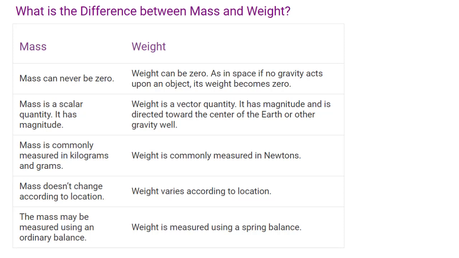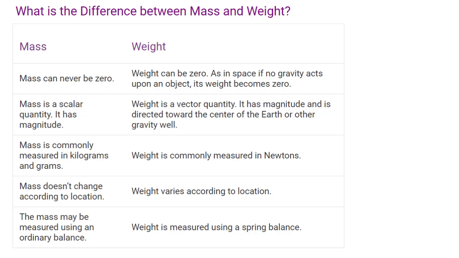It has magnitude. Weight is a vector quantity. It has magnitude and is directed toward the center of the Earth or other gravity well. Mass is commonly measured in kilograms and grams. Weight is commonly measured in newtons. Mass doesn't change according to location. Weight varies according to location.